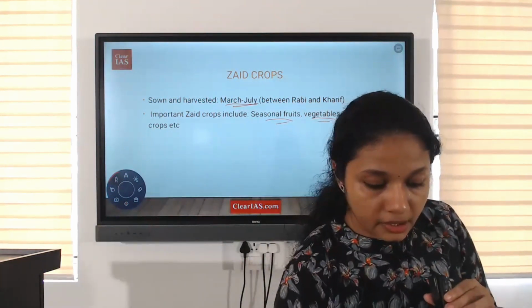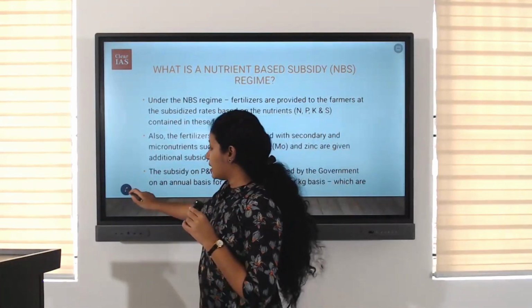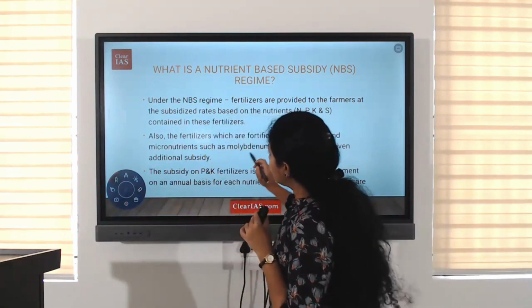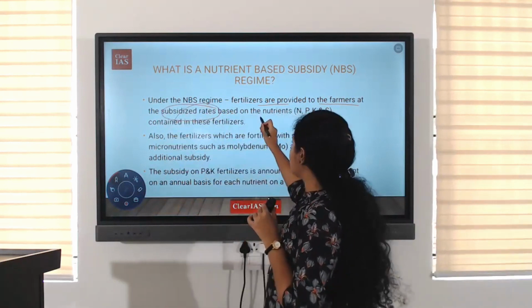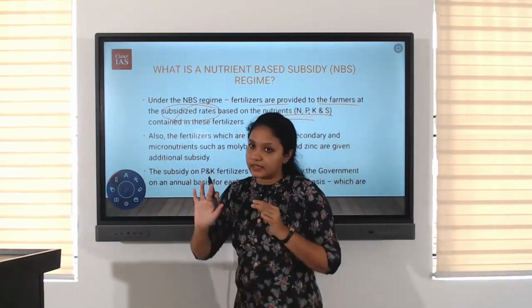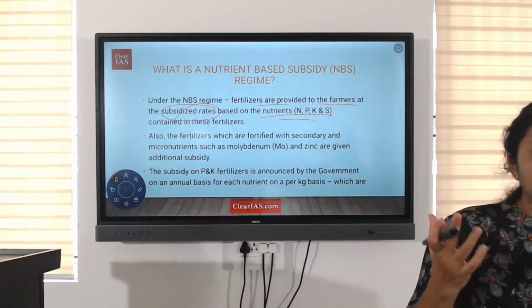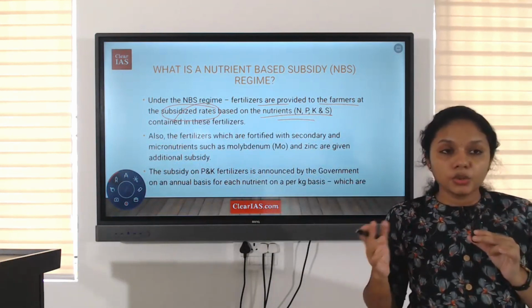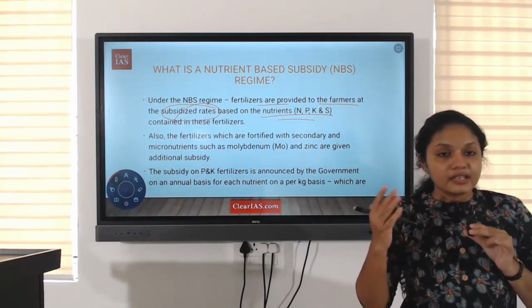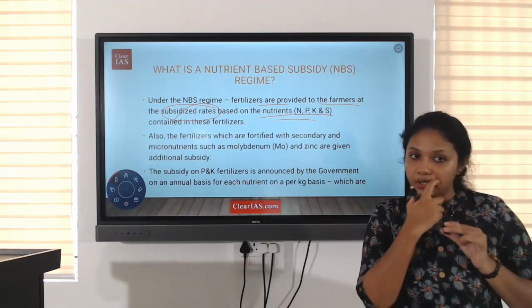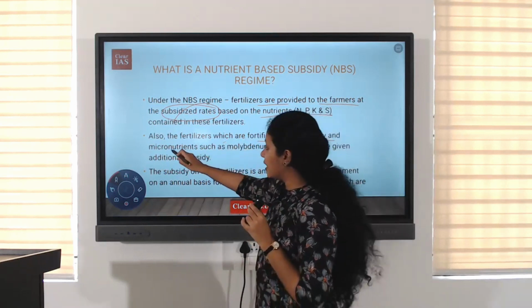Now, back to our topic, the nutrient-based subsidy scheme. So, what is the nutrient-based subsidy scheme? Under the NBS regime, fertilizers are provided to the farmers at subsidized rates based on the nutrients contained in these fertilizers, NPK. We know that the highest subsidy is given for urea in case of fertilizers. Overall, food subsidy is the highest one. Second highest is nutrient-based subsidy. Also, the fertilizers which are fortified with secondary and micronutrients.